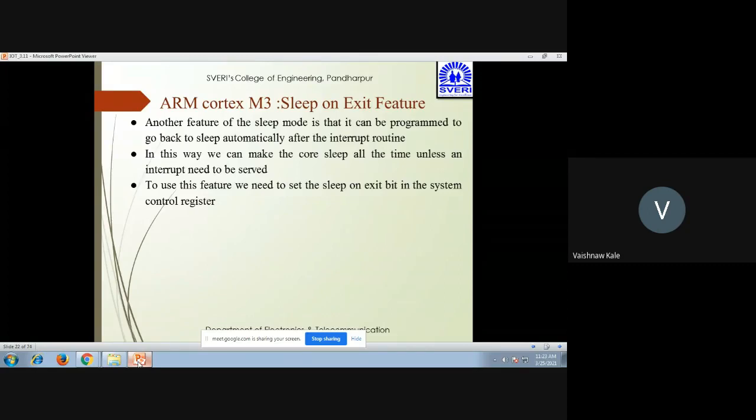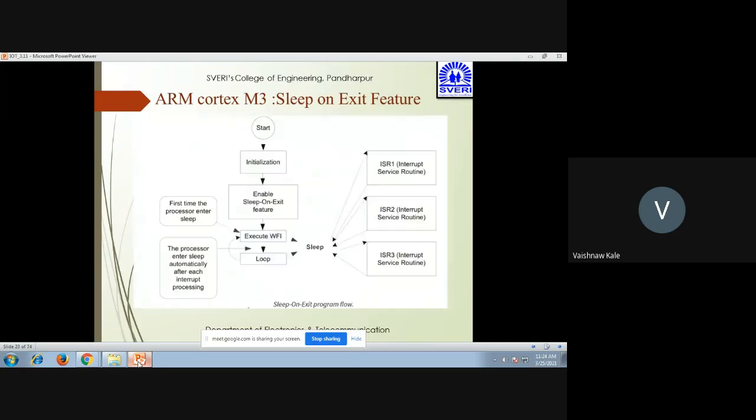Then one of the most important features is the sleep on exit feature. Another feature of sleep mode is to program the processor to go back to sleep automatically after the interrupt routine. In this way, we can make the core sleep all the time unless an interrupt needs to be served. To use this feature, we need to set the sleep on exit bit in the system control register. So this is the sleep on exit feature.